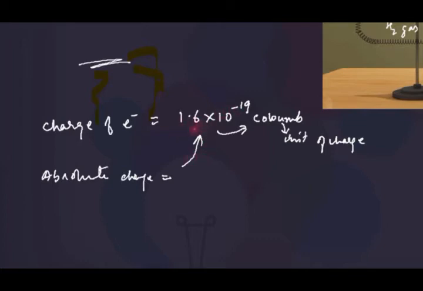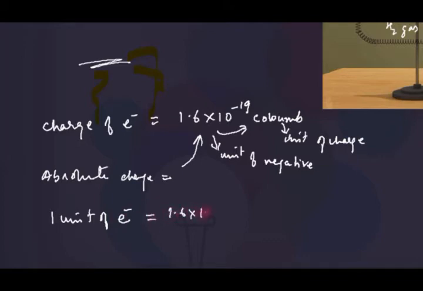This value has been taken as the unit of negative charge. The charge of an electron, 1.6 into 10 to the power minus 19 coulomb of negative charge, is considered a unit charge. This means an electron has 1 unit negative charge.